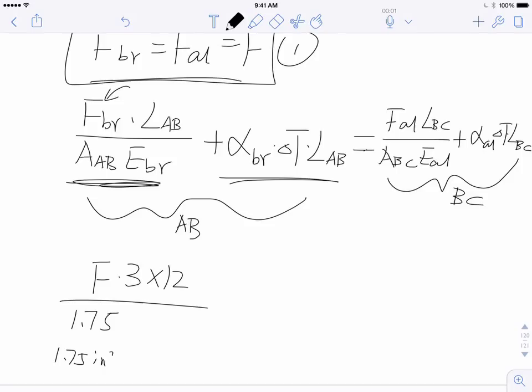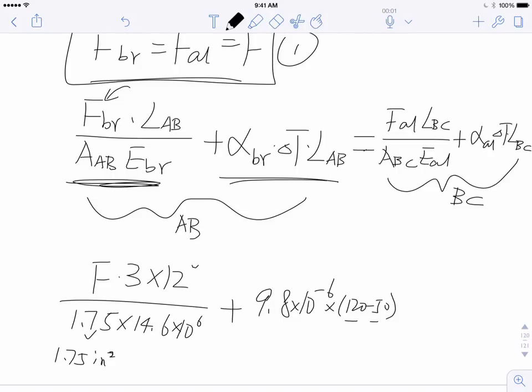That's a cross-section area for both AB and BC, in inch square. Perfect. Multiply by 14.6 times 10 to the 6 psi, mega PSI, MPSI, or MSI for short. That plus this thermal expansion, 9.8 times 10 to the minus 6 times 120 minus 50, the initial temperature, that's my delta T. And again, 3 feet times 12 inch.